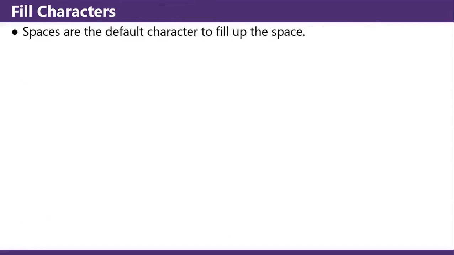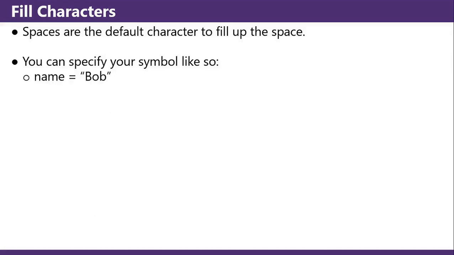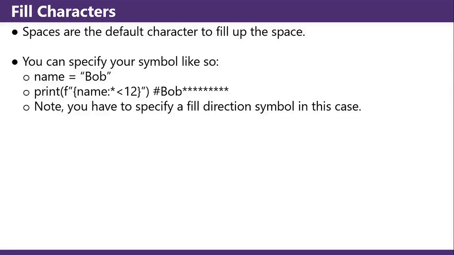Fill characters. Spaces are the default character to fill up the space. You can specify the symbol you like. Name equals Bob, print f"{name:symbol you want, left or right, and then the minimum width}". So now you have Bob followed by asterisks, up to 12. Note you have to specify a fill direction symbol in this case.